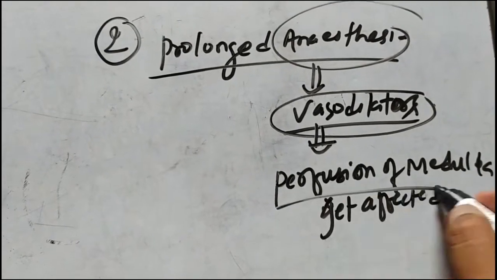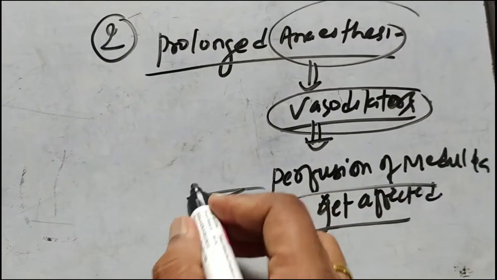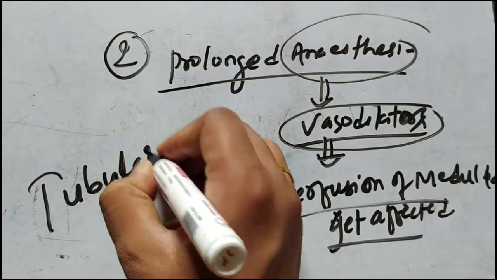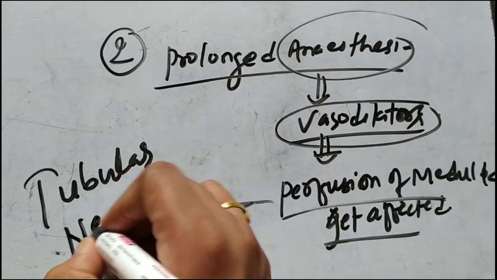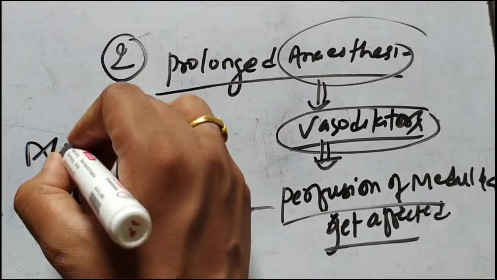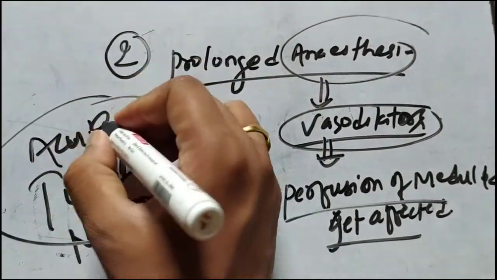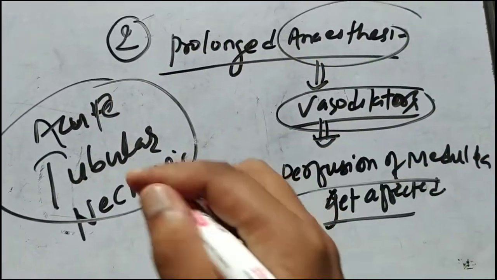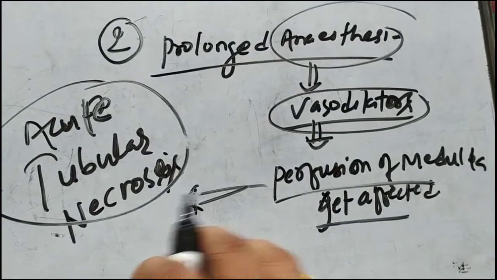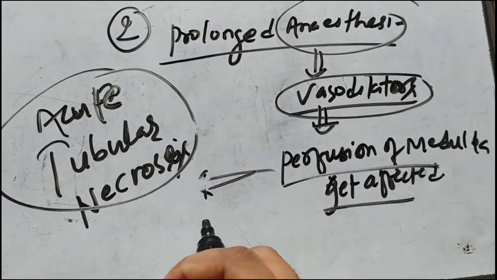And as the perfusion of the medulla is affected, ultimately in any hypoxic condition, the main thing is that the tubules get necrosed. So there will be acute tubular necrosis. In this way, the renal tubules, like the proximal convoluted tubules, get necrosed, and this is what occurs in prolonged anesthesia.